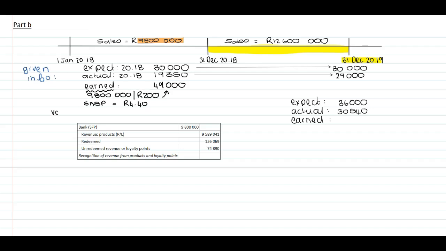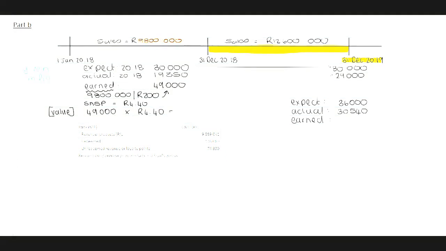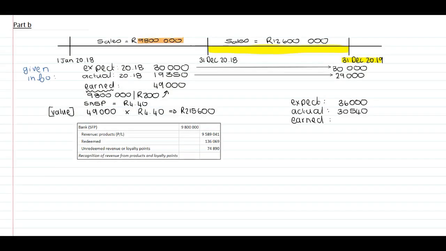Therefore, the Rand value of the points earned will be the 49,000 points times 4.40 Rand. Therefore, this 215,600 is our standalone selling price of our points.